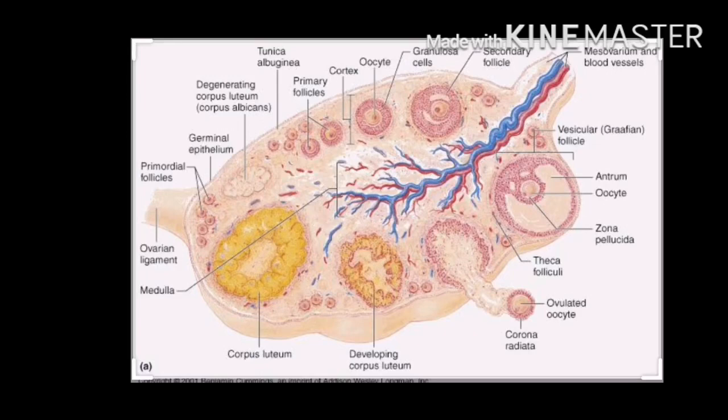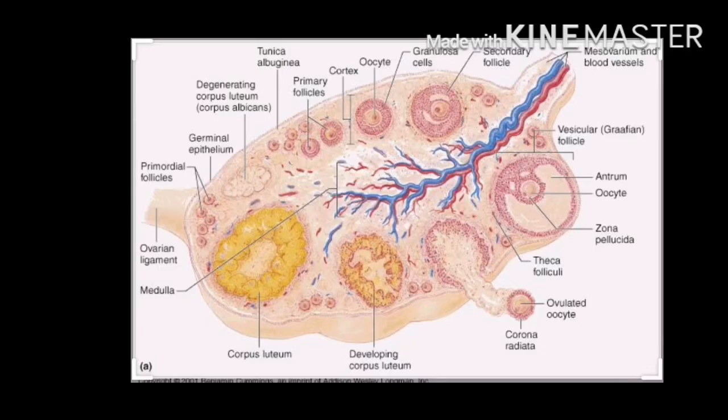So the primary follicle changes into the secondary follicle. There is a growth of the oocyte and the granulosa cells increase in number. They start producing the hormone estrogen. The secondary follicle grows into the Graafian follicle by addition of more follicular cells. So the secondary follicle changes into the Graafian follicle. As this process of maturation of follicle takes place, they begin to move towards the surface of the ovary.